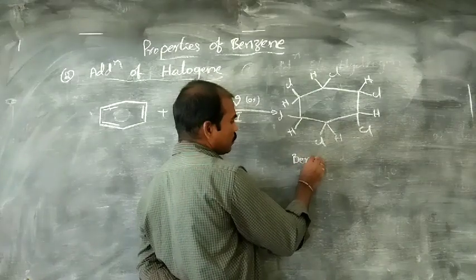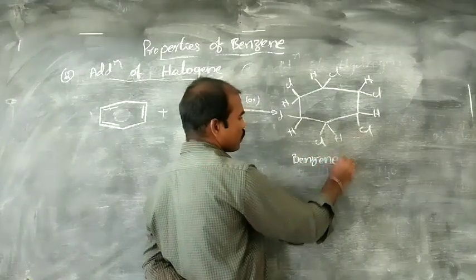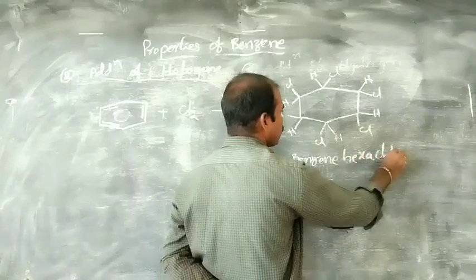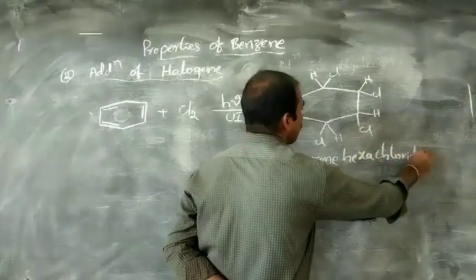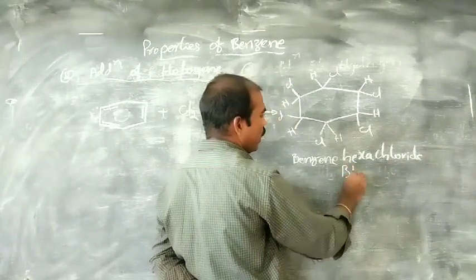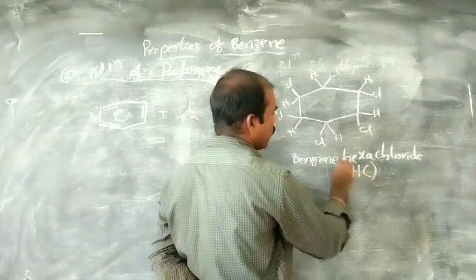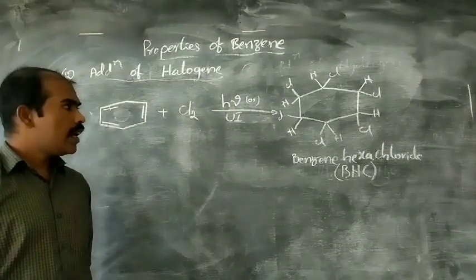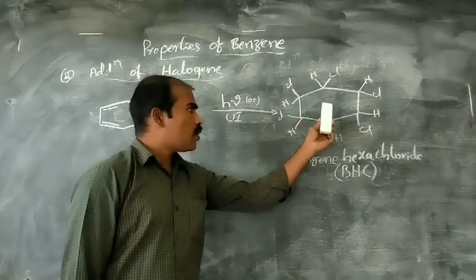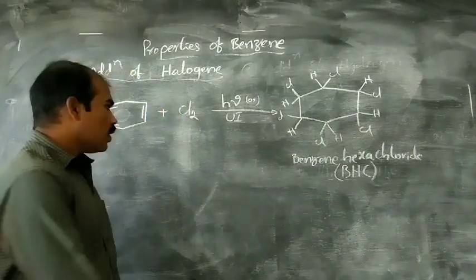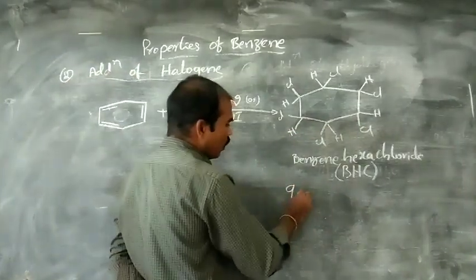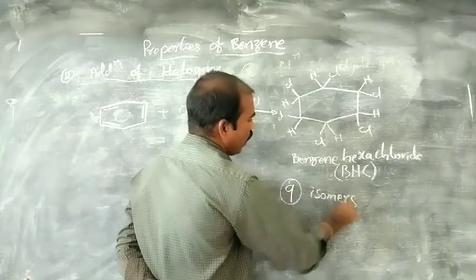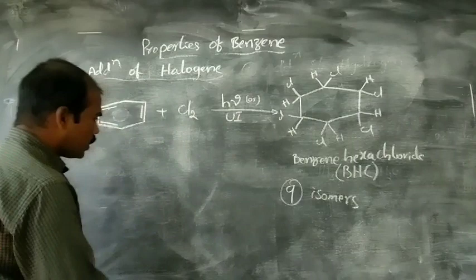The name of this compound is benzene hexachloride, BHC. This benzene hexachloride will give 9 isomers. How can we get the 9 isomers? Let us see.